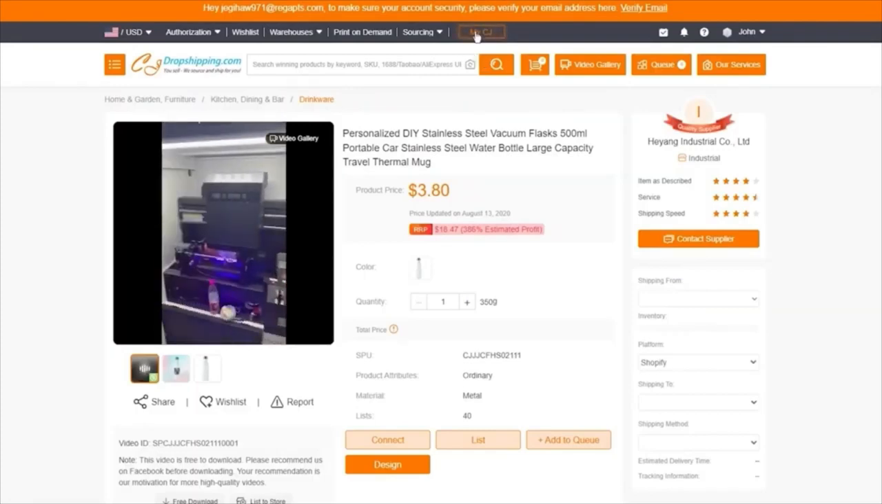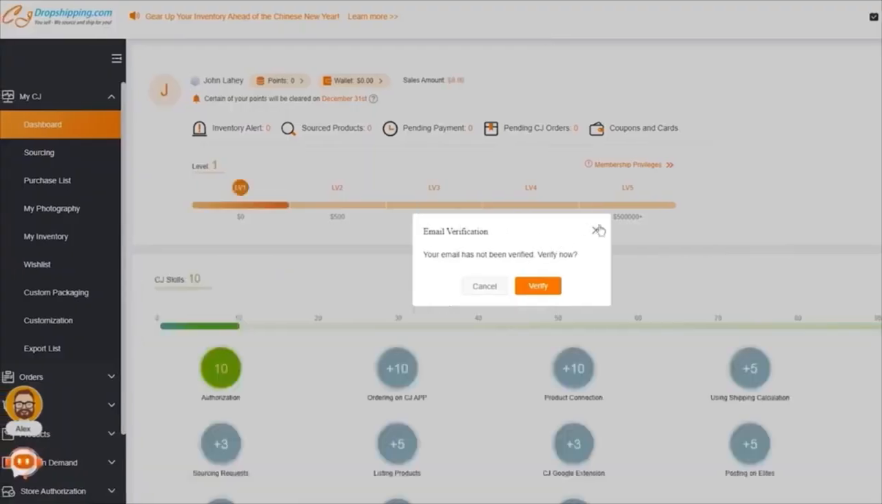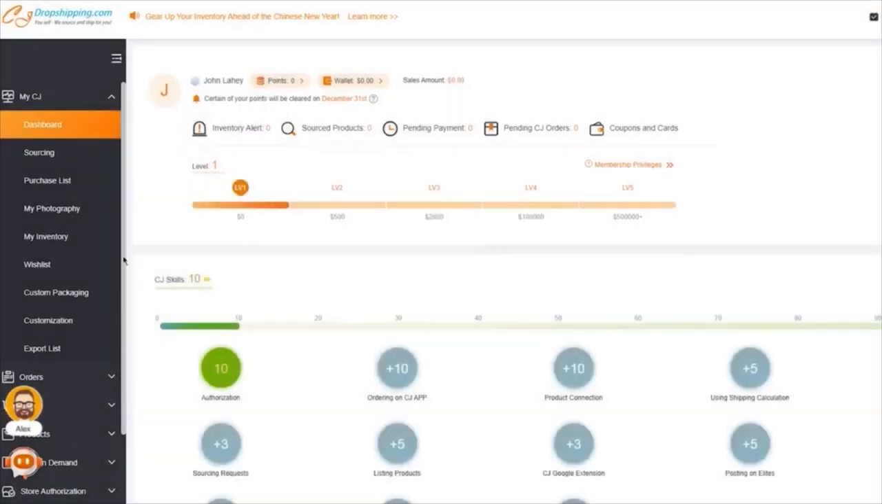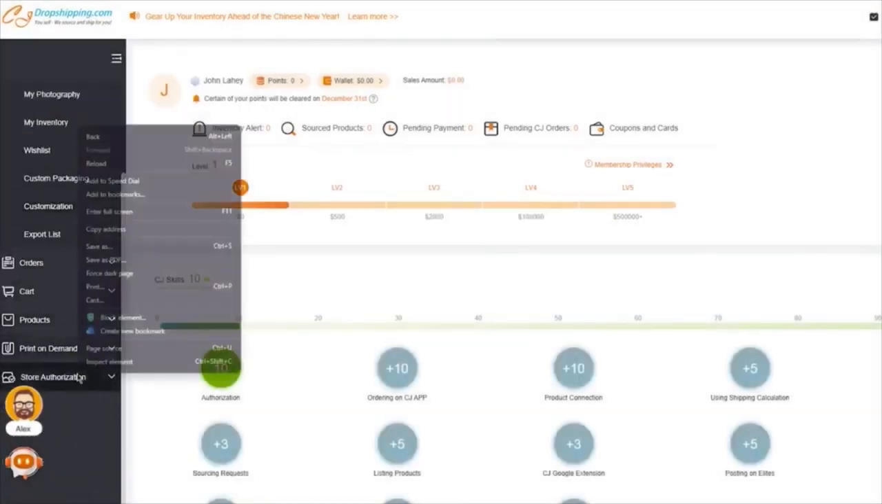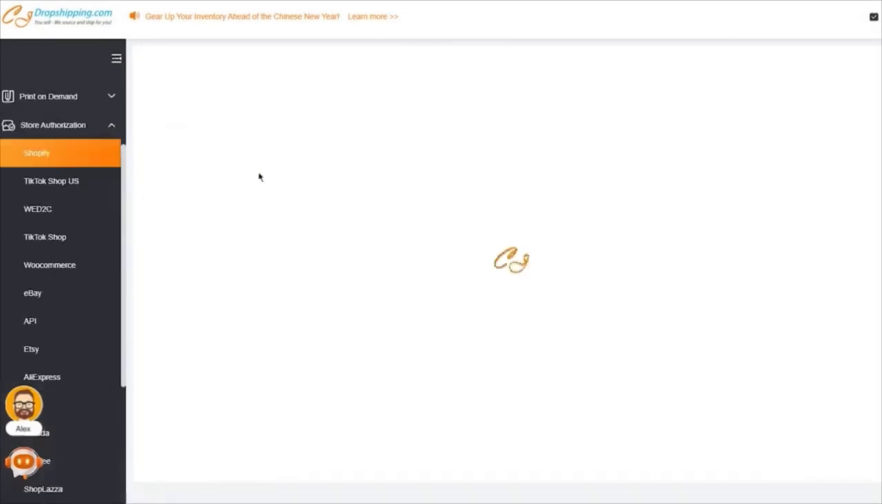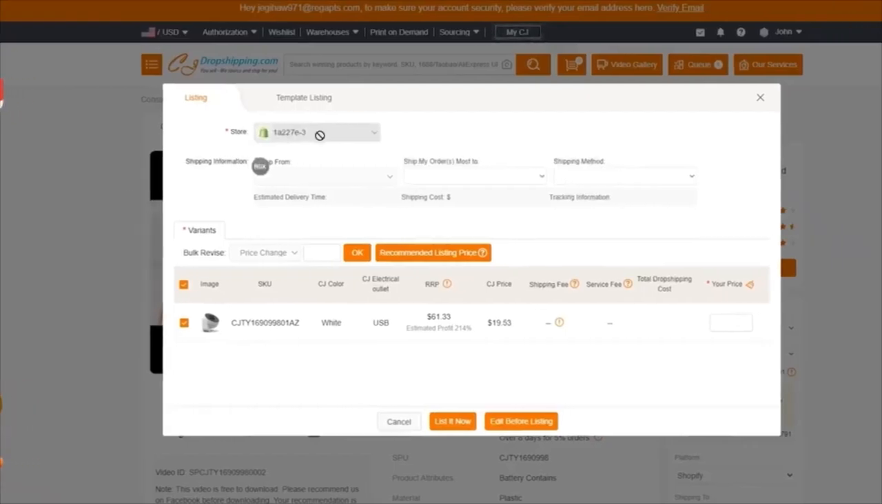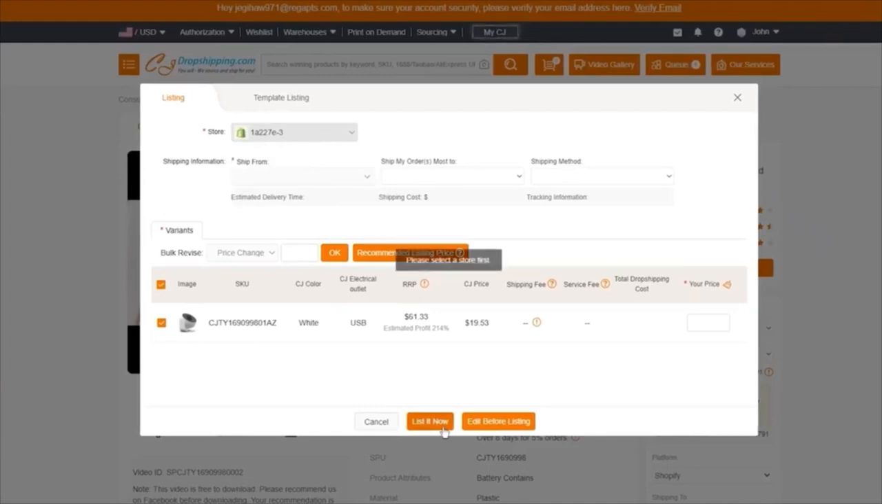you're simply going to go ahead and click on My CJ. And once you click on My CJ, it's going to take you into your CJ Dropshipping dashboard. Now, once you go into your CJ Dropshipping dashboard over there, it's going to load you into this section. And once you're loaded into this section, what's going to happen is you're going to scroll down where it says store authorization. You're going to click on this and you're going to click on Shopify. And once you click on Shopify, it's going to open things up over here. And as you can see, my store is properly integrated. So now it's going to tell me that my store is good to go.